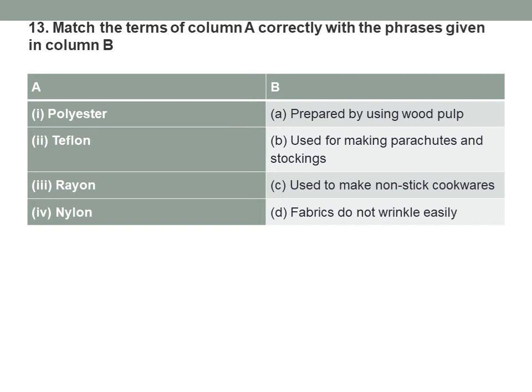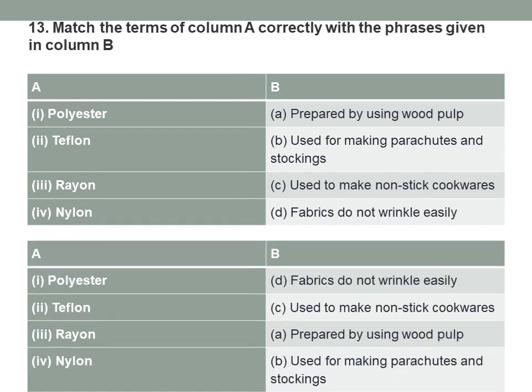Rayon, it is prepared by using wood pulp. Nylon, that is used for making parachutes and stockings. So these are the correct answers. So for polyester, I have written the correct option. Okay, so these are the correct answers for match the following.